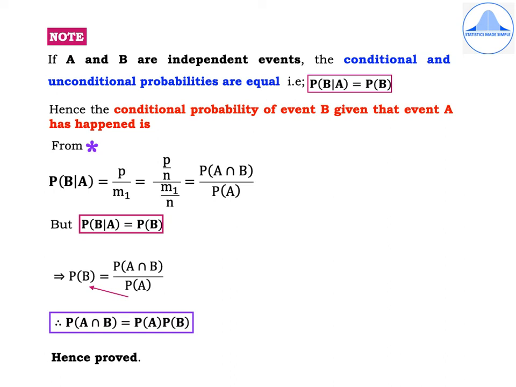Note that if A and B are independent events, the conditional and unconditional probabilities are equal.